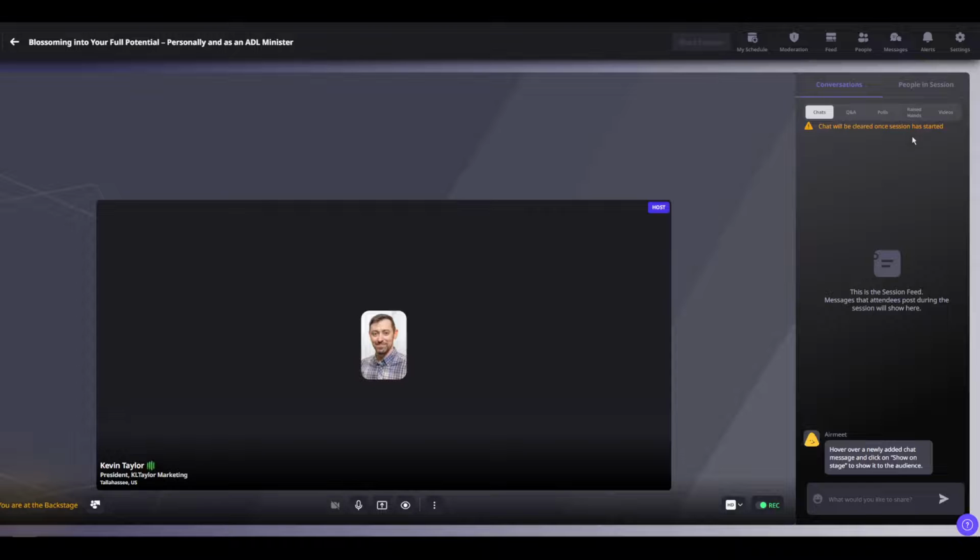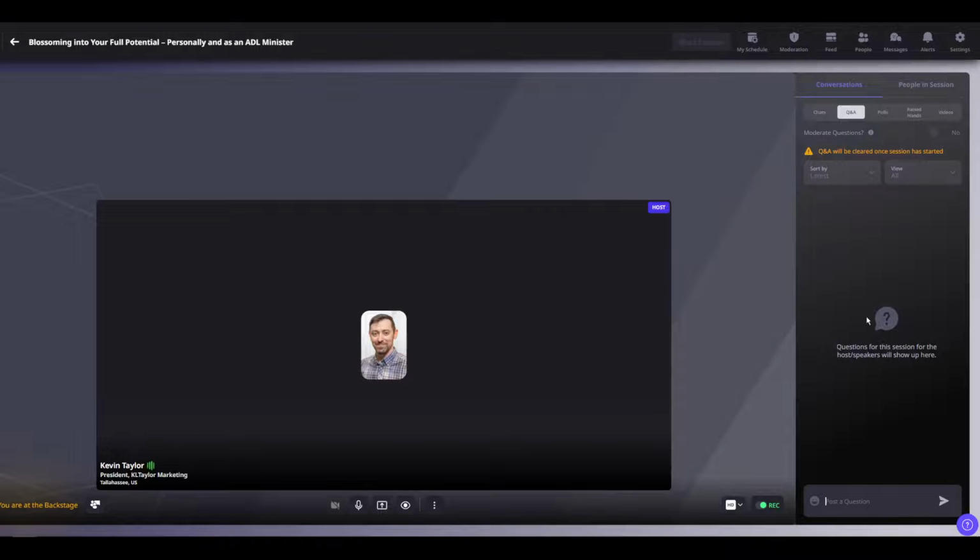So on the right hand side here, this chat is for every attendee in your session. So this will be kind of a public chat area over here, so you can see chat messages coming in from the audience. The next tab over here is Q&A. So if someone enters a question, then you can see them here, and the host can show them on screen for you, or moderate them for you basically if you want help with that.